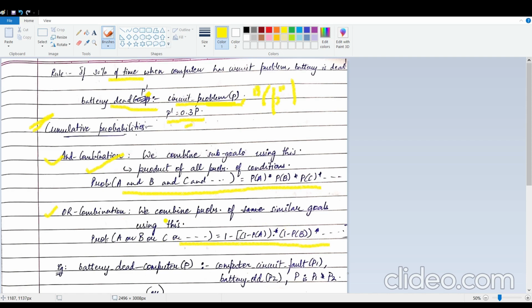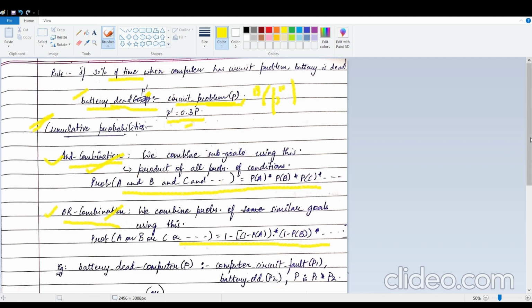Now when do we use an OR combination? Battery dead is one of the rules for battery dead. There can be various other rules, right? So this can be the conclusion in various other cases. How do we combine all those conclusions? That is where the OR combination is used. So the OR combination is used for conclusions. The AND combination is used for conditions.